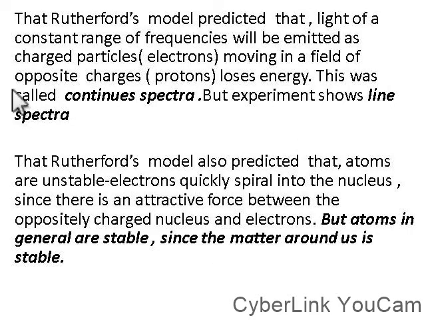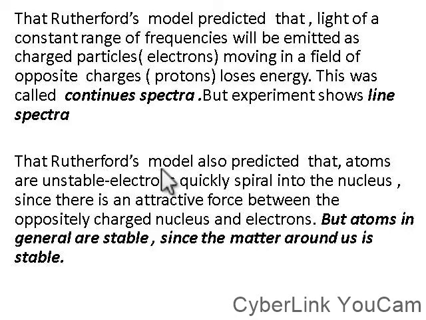Rutherford's model predicted that light of a constant range of frequencies will be emitted as charged particles, that is electron, moving in a field of opposite charges, proton, loses energy. This was called continuous spectra. But experiment shows line spectra.